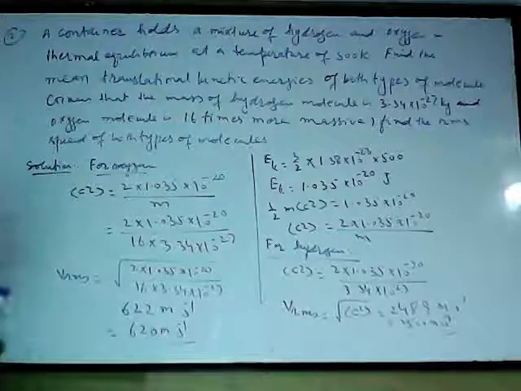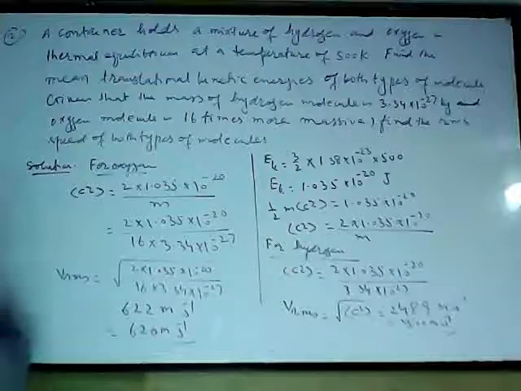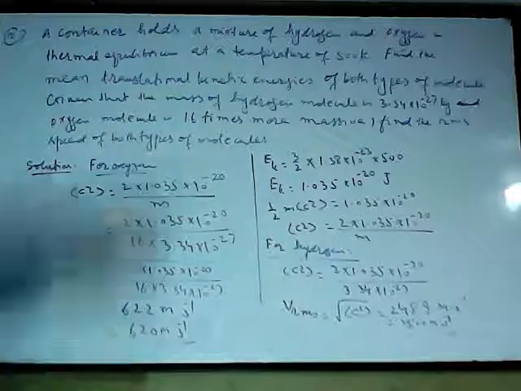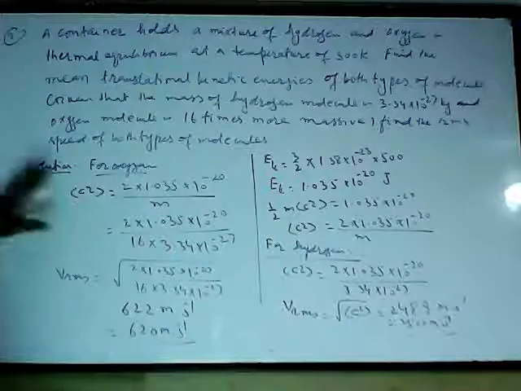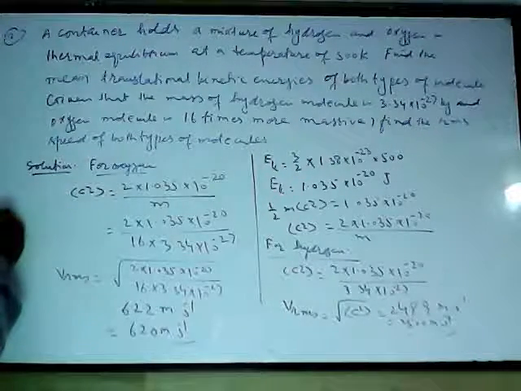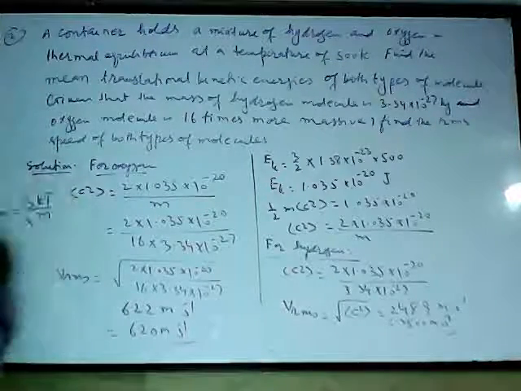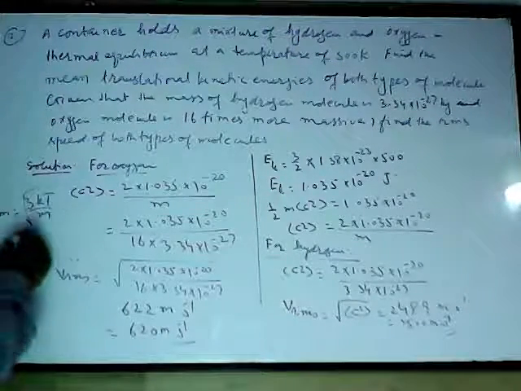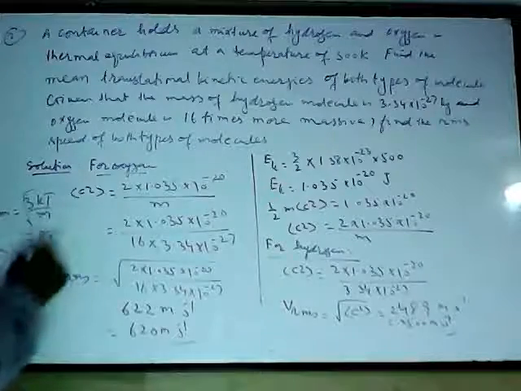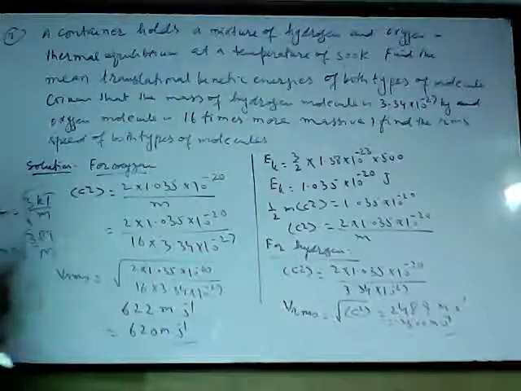So first I calculated the kinetic energy of the molecules. You can also use the formula directly: Ek is 3/2 kT, and you can find Vrms directly as the square root of 3kT upon m, or even the square root of 3RT upon M. And then you will have to calculate m, or you can always assume these constants, because they can never change.